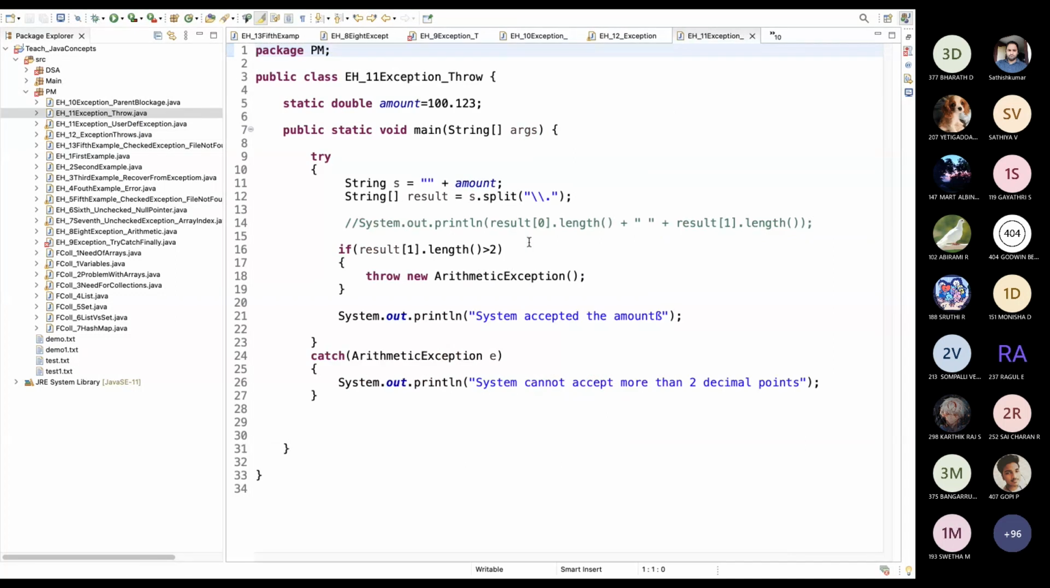Then another keyword we have is the throw keyword. What we can do is throw an exception even if that exception is not actually happening. See, an arithmetic exception should occur only when something is divided by 0. But here I am throwing an arithmetic exception manually. Is the code understandable, or can I explain it deeper?